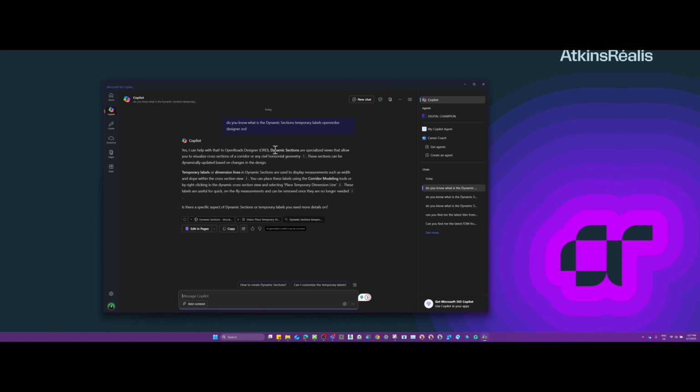Okay, it looks like you understand what I'm asking for. You understand there's a dynamic section, and it knew exactly what the temporary label is, actually within the cross-section view to measure the slope. That's good. So now let's ask it how to change the decimal points of the numbers. So let's do that. How to change the decimal points of the numbers.